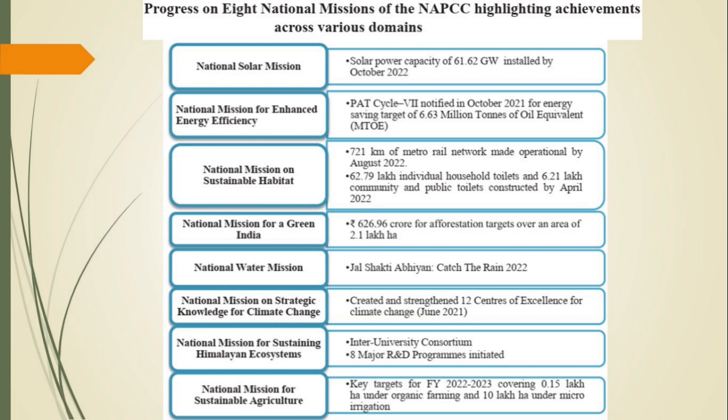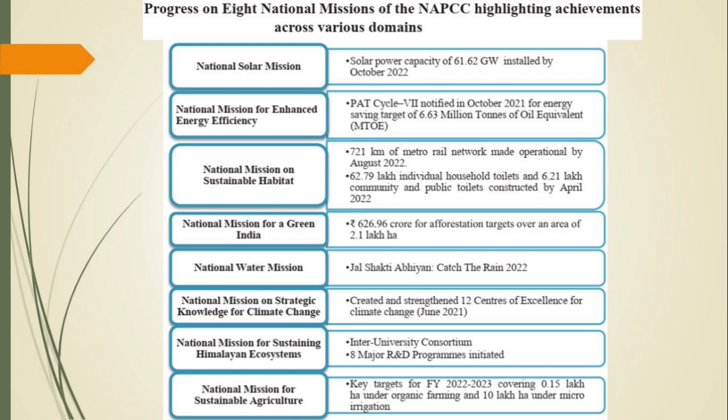Then the National Mission for Enhanced Energy Efficiency. PAT cycle 7 was notified in October 2021 for an energy saving target of 6.63 million tons of oil equivalent. PAT is actually a kind of energy efficiency certificate, like perform, achieve and trade kind of energy certificates. So it is talking about that cycle which is called the PAT cycle.